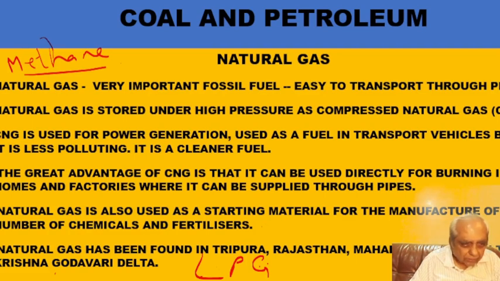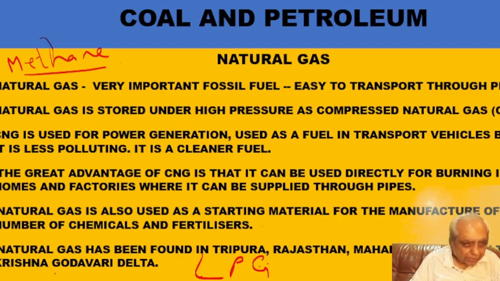natural gas is compressed so that it will occupy less volume for the same mass of gas, so that its transportation would be easy. It means more gas you will be able to transport per unit time. So the CNG is used not only as a fuel in transport vehicles, but it is also used in various industries as a fuel.